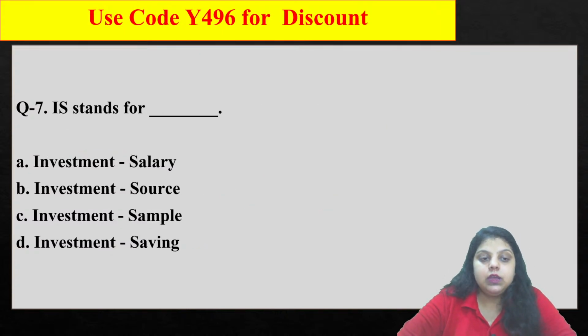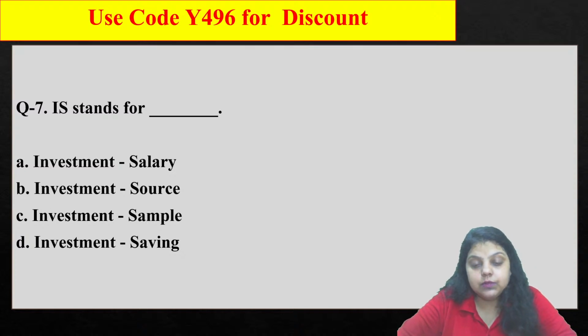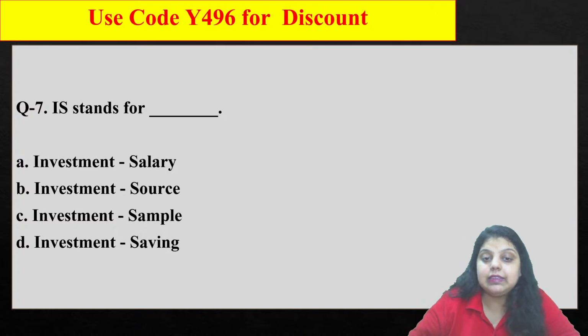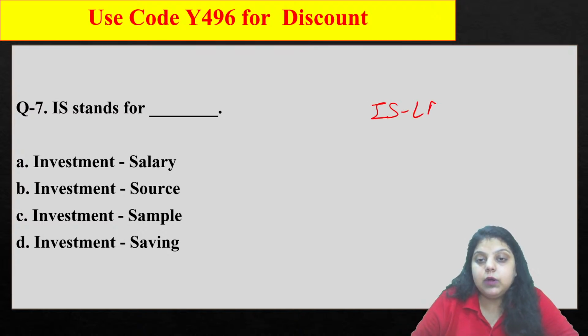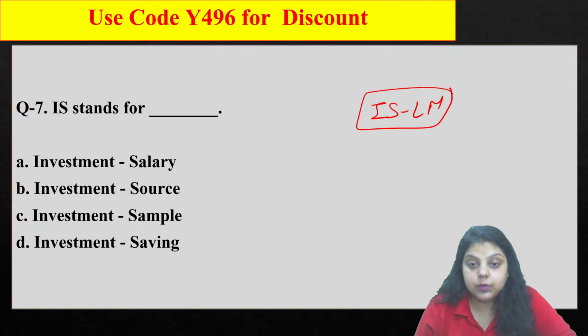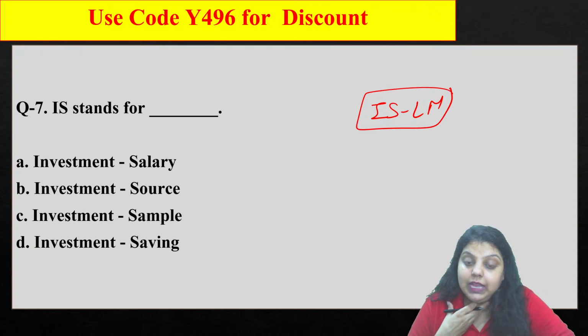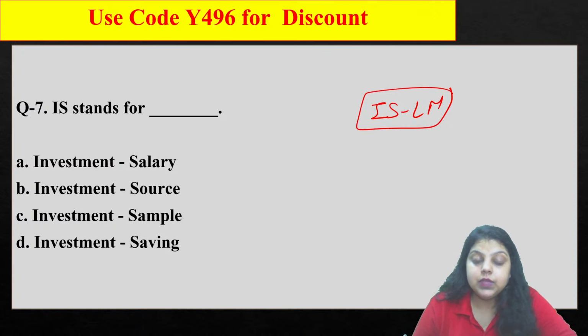Next, IS stands for what? It's a curve, IS curve, IS and LM curve. I guess you all have heard about this combining of the IS-LM curve. That's the synthesis given by Hicks and Hansen. So they have actually combined the IS-LM curve. IS stands for investment savings, and LM stands for liquidity preference and money supply. The right answer here is D.